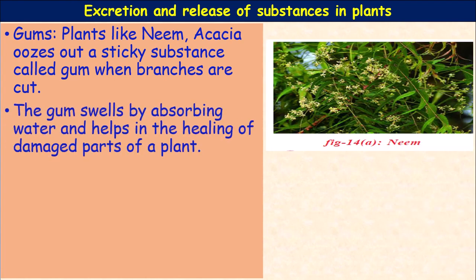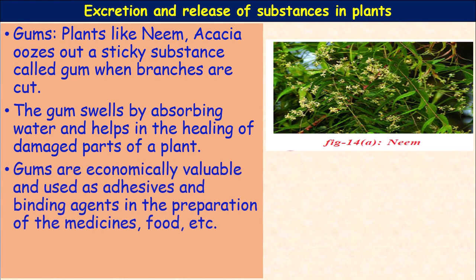The gum swells by absorbing water and helps in the healing of the damaged parts of the plant. Actually, the gum is secreted by the plant in order to heal the wounds. Gums are economically valuable and are used as adhesives and as a binding agent in the preparation of medicines, food, etc.